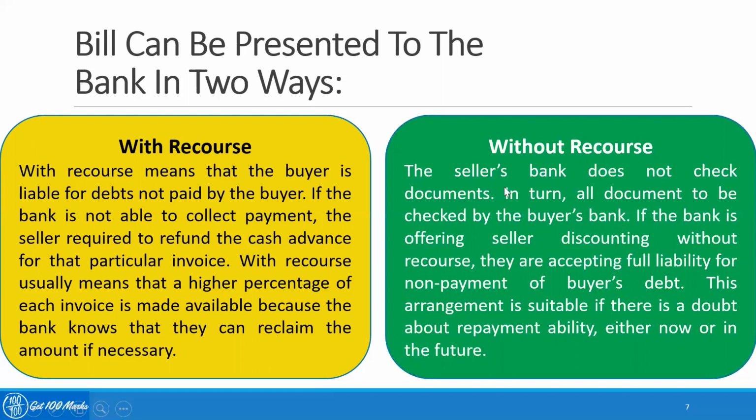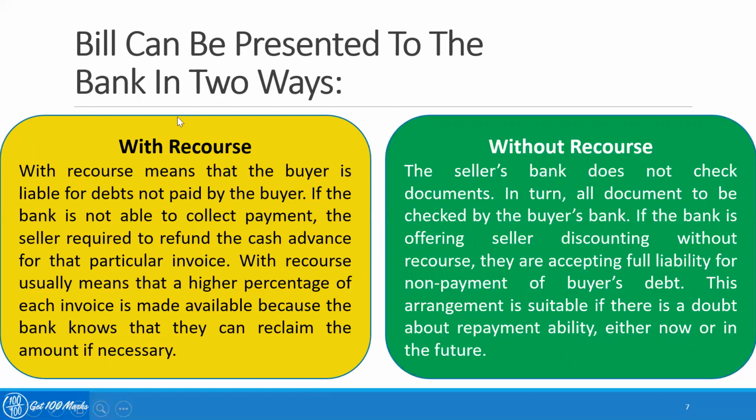Whereas without recourse means the seller's bank does not check the documents. In turn, all documents are to be checked by the buyer's bank. The bank is offering seller discounting without recourse. They are accepting full liability for non-payment of the buyer's debt. So this arrangement is suitable if there is a doubt about repayment ability either now or in the future.